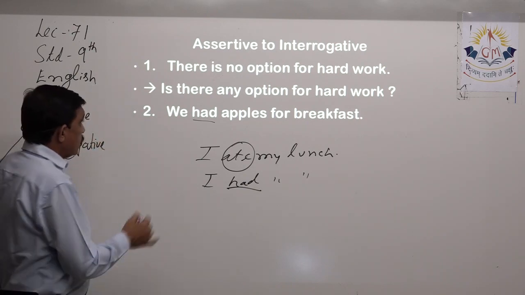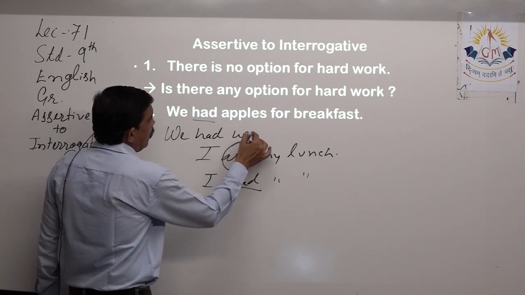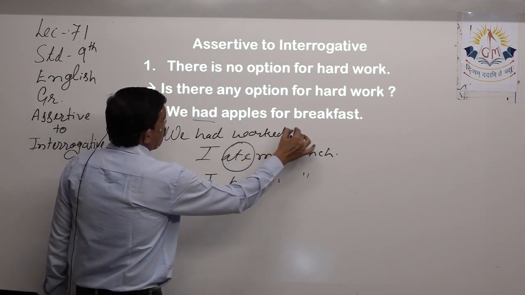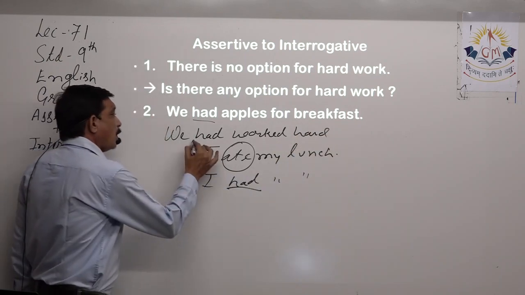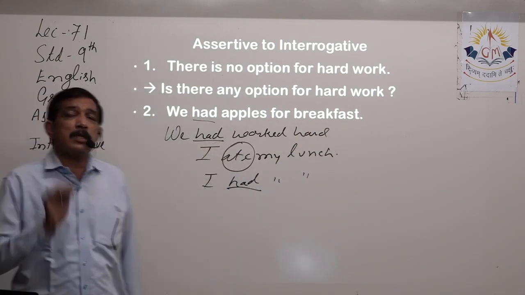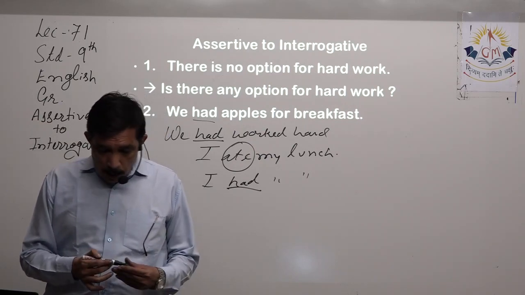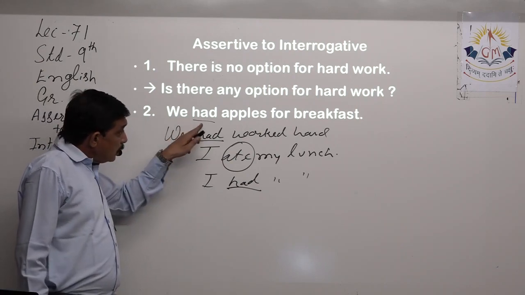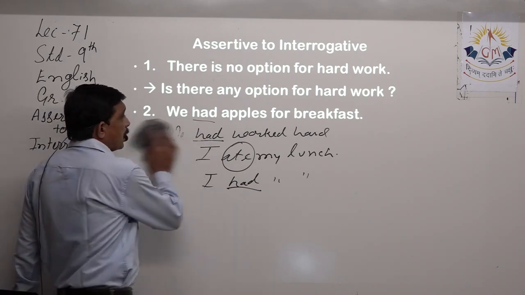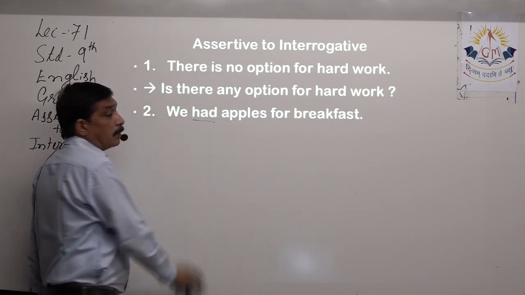Yes, if the question was we had worked hard, then here had is the helping verb. So in this sentence you can use had, but in this sentence you cannot use had because had here states eating.